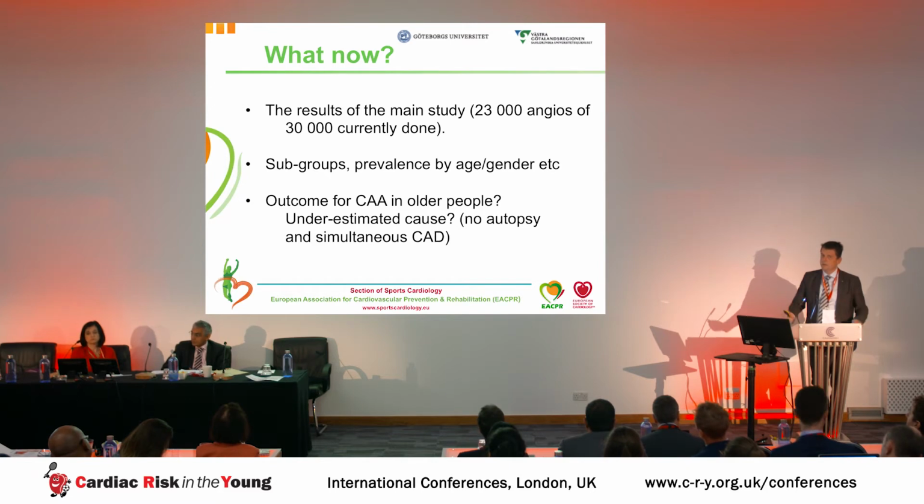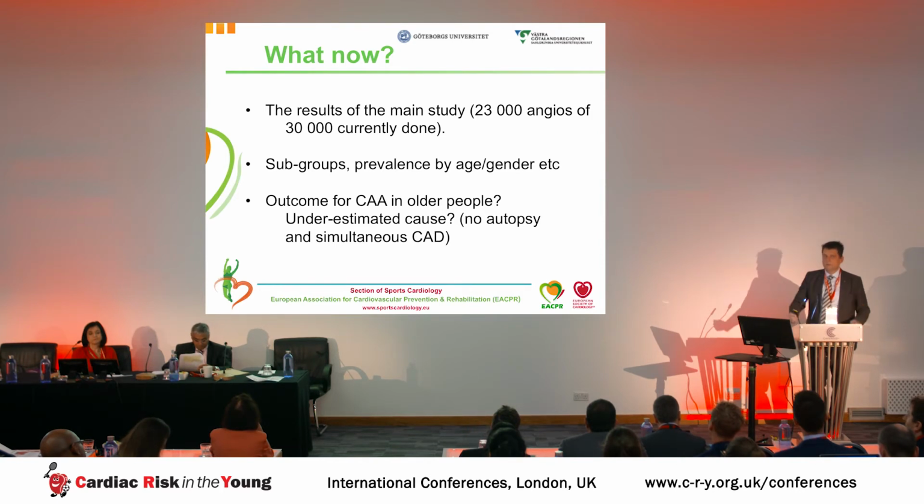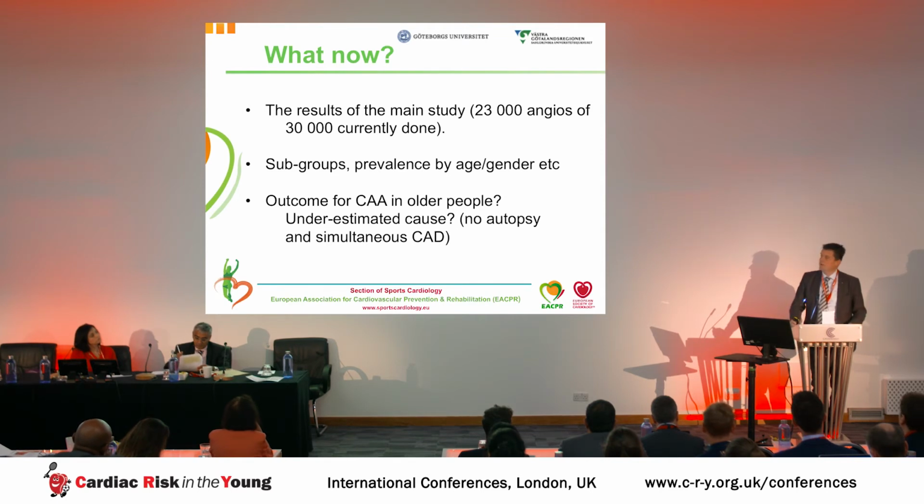Which is interesting because we have currently performed 23,000 out of the 30,000 CT angios in the normal population in the country, but these involve different university hospitals. We will in Gothenburg include a total of 7,400, so then we can look at them specifically, or possibly the whole cohort, of course. What we can do when we have the larger cohort is look at subgroups, looking at the ages, and also gender. So we have a lot of work to do subgroup analysis.